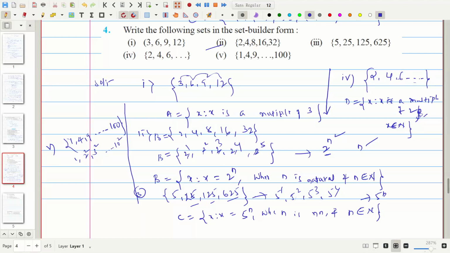Here 10 square will come. Okay, then this will be, you take, equal to x.